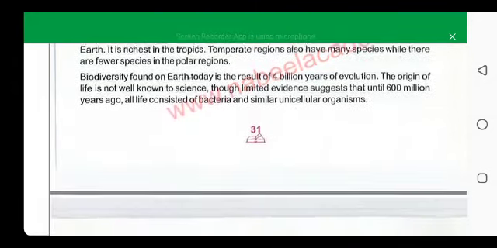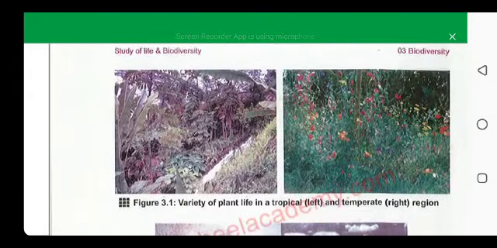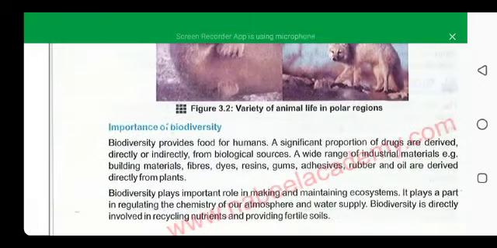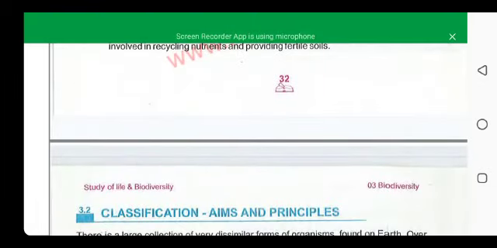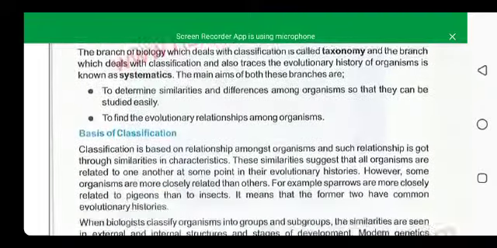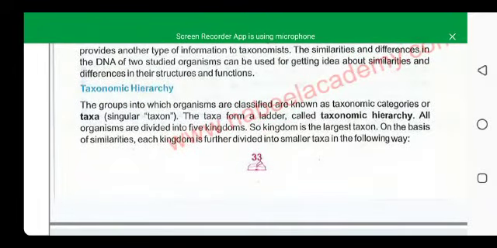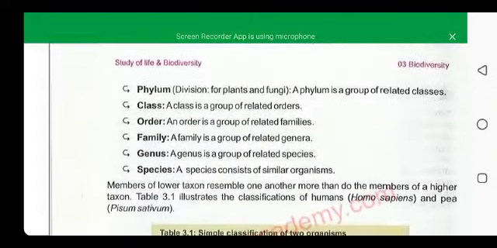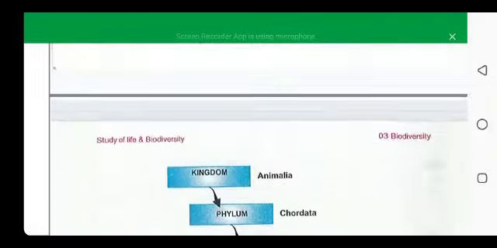On the basis of similarities, these organisms have been divided into different taxonomic categories or groups, which are also called taxa. These taxa form a ladder when we go from the top to the bottom, like this on page number 35.